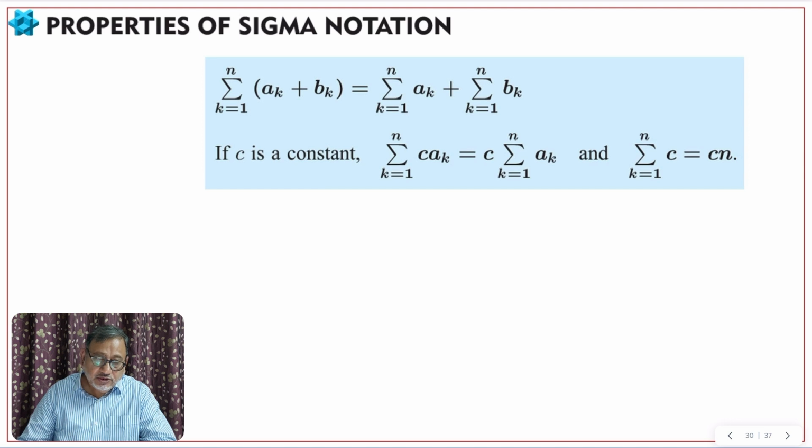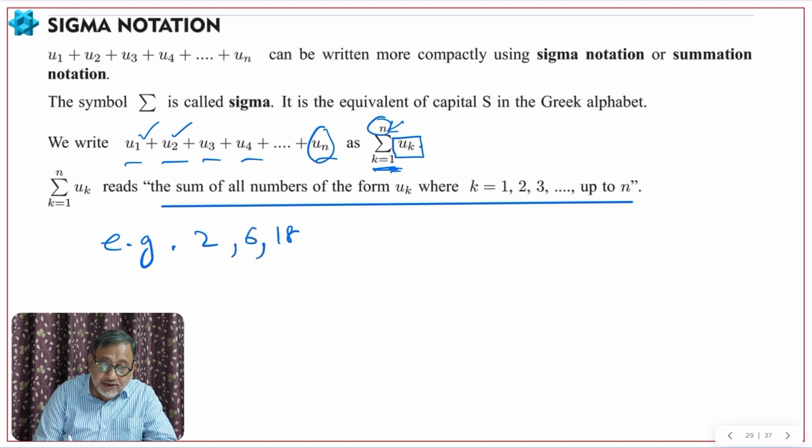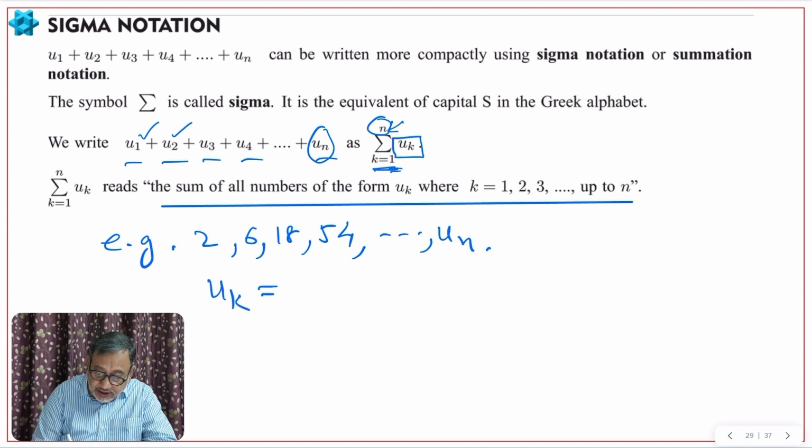Okay. So look here, like this I can choose any series. For example, if I have a sequence 2, 6, 18, 54 and so on, un, I can write a series. So uk, I can write the general term. What will be the general term? First term is 2, common ratio is 6 divided by 2, which is 3, so 2 into 3 to the power k minus 1.